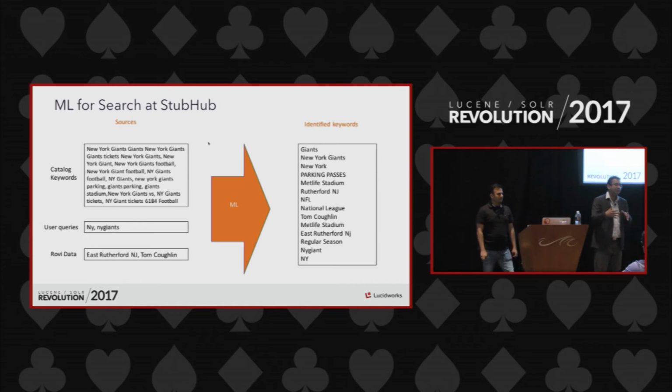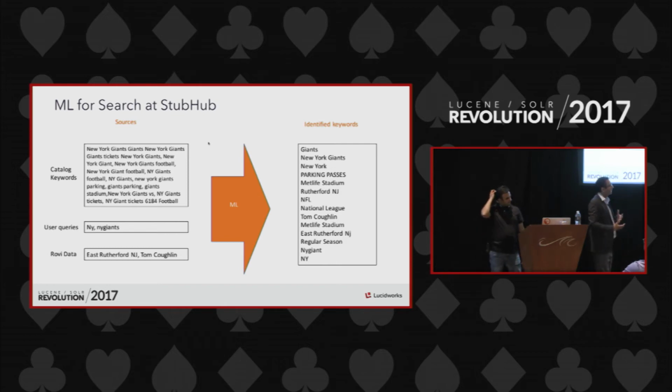But the bigger challenge is, how do we know what keyword to associate with each of these events? One way is to guess. We think that the name and the venue should be associated, correct? That's a simple, straightforward thing. But the problem is that users don't always search with the same thing. For example, if they type in Tom Brady, what should I show? I have to be able to show New England Patriots. Now, how do we know that Tom Brady should be associated with the Patriots events?